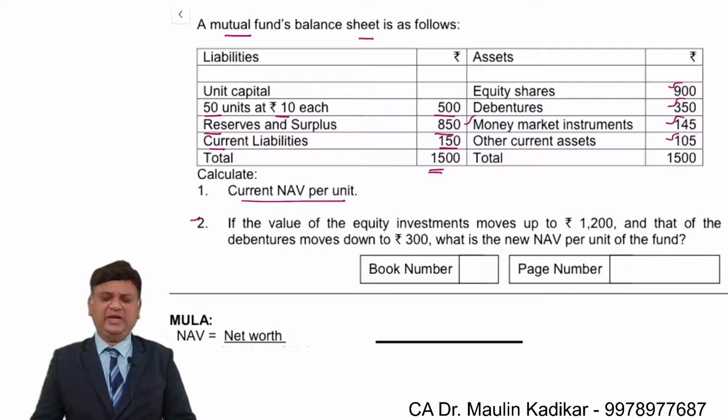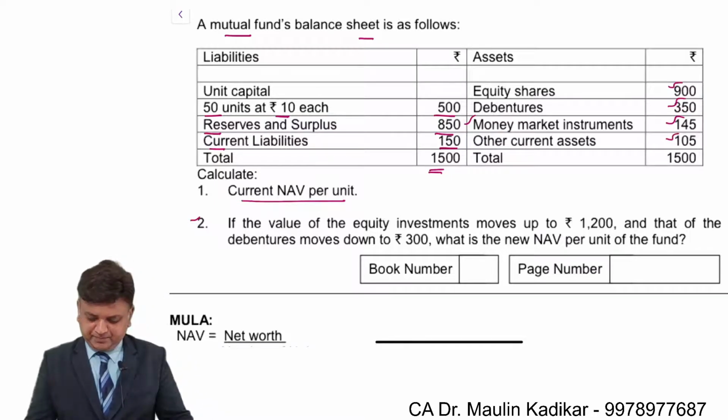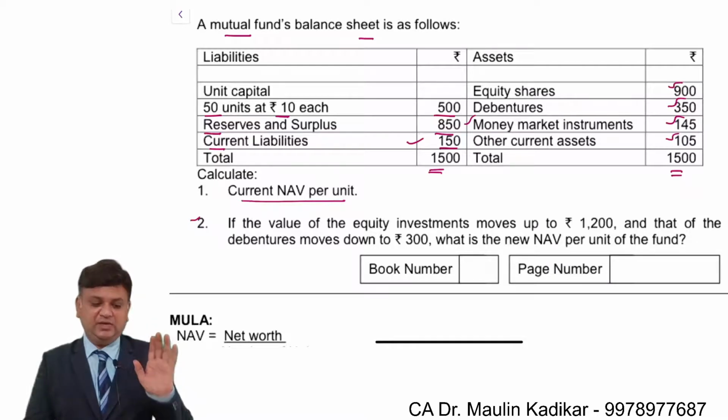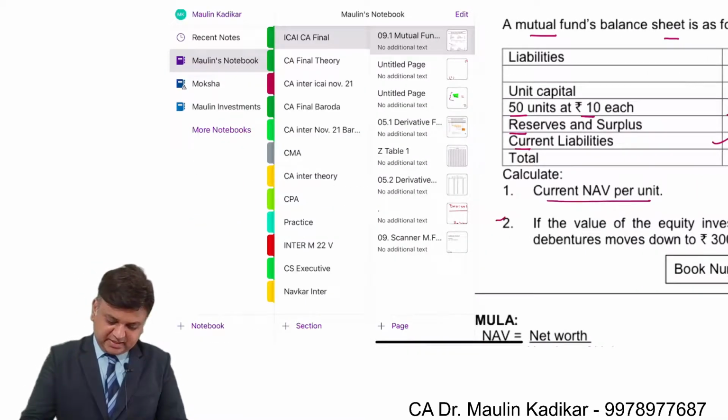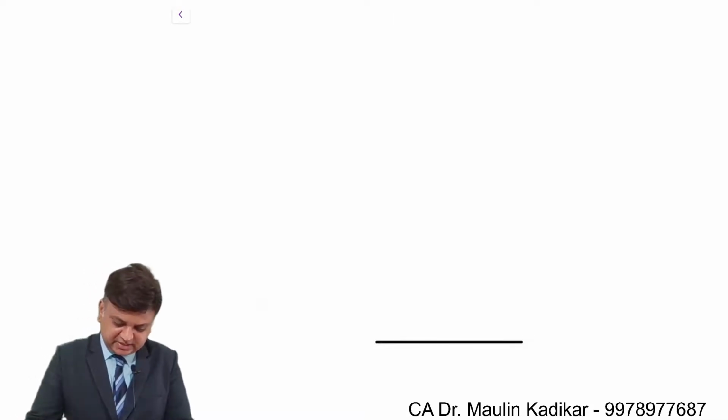Calculation of the NAV per unit is very simple. It is the total assets 1500 minus total liabilities of 150, so net asset is 1350 divided by 50 units. That is 27 rupees per unit. Or otherwise, 500 plus 850, that is 1350, upon 50, that is 27 rupees per unit. Either way we can compute the answer. Please write down the answer.